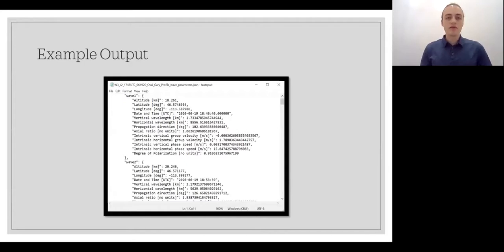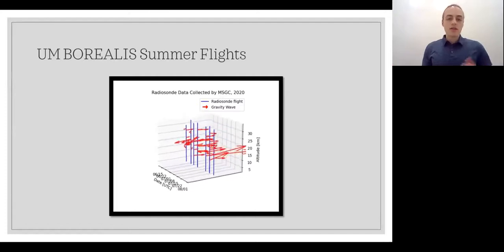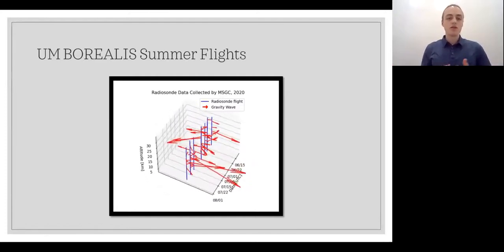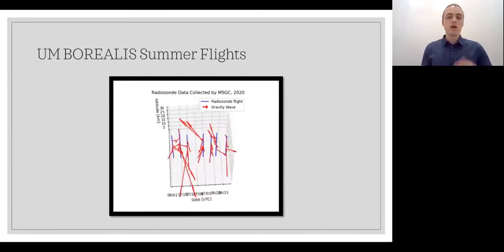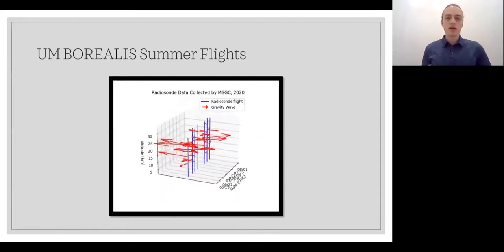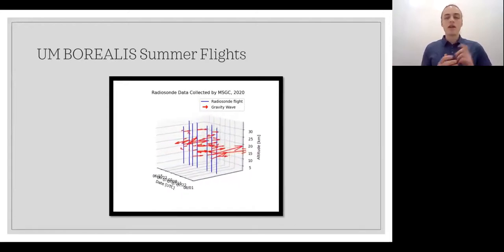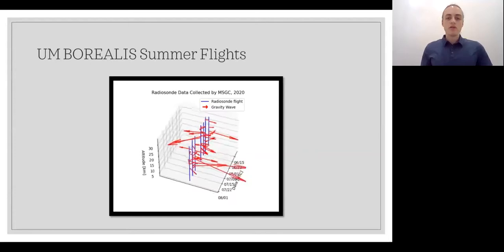Then we can use these files for further analysis, which we do in trying to determine what the wave sources are and looking for changes in the gravity waves present across time, for example, the 2 days before and after a solar eclipse. Now, an example of this analysis is this plot, which depicts waves measured during the summer before we traveled to Chile. On this plot, each gravity wave is represented as an arrow, where the direction of the arrow corresponds to the direction of propagation of the gravity wave, and the length of the arrow corresponds to its intrinsic velocity.